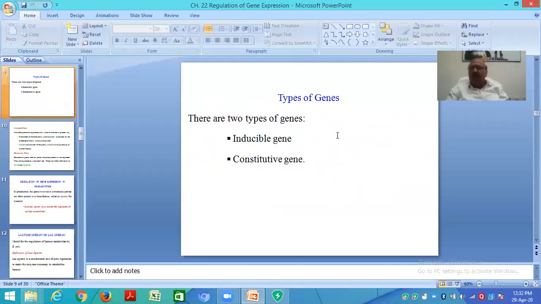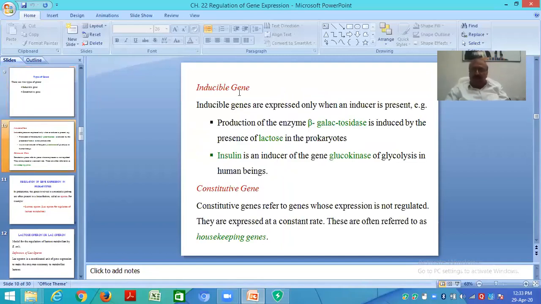Now we have two types of genes: inducible genes and constitutive genes. Come to inducible genes. Inducible genes are expressed only when an inducer is present, meaning the positive regulator.